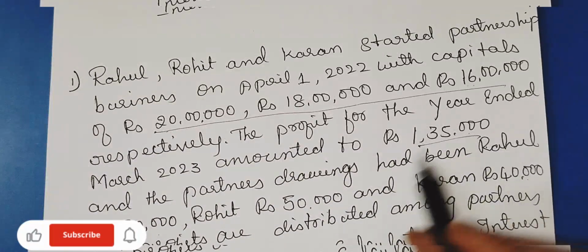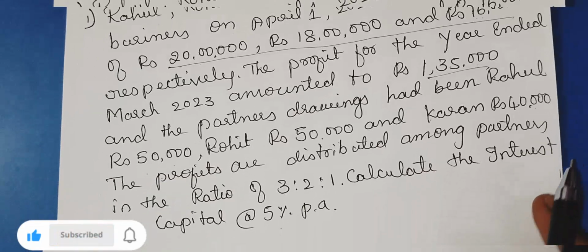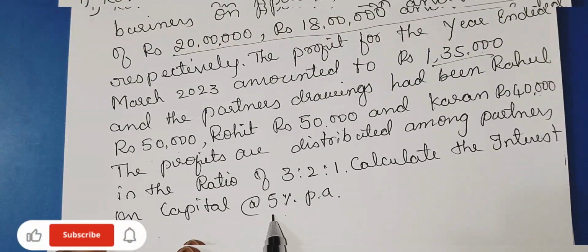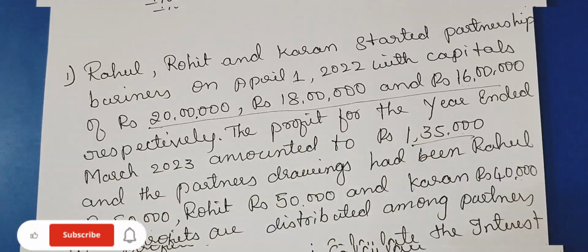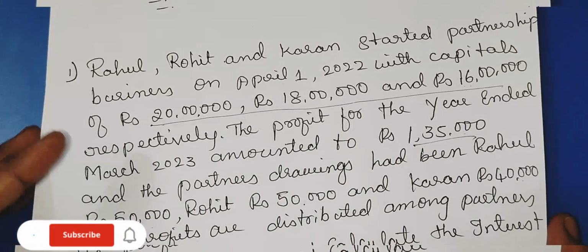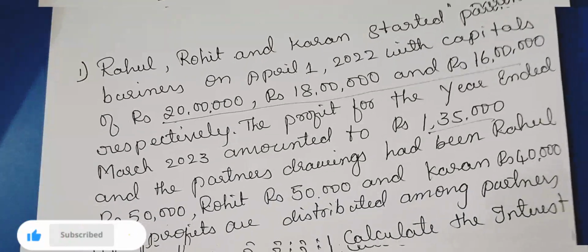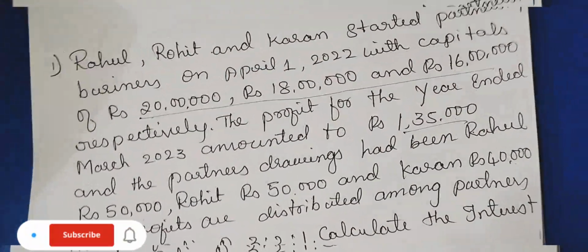So this is the information which you need to ignore, and only here you need to concentrate on what is the rate of interest which is provided and the capital. If there is any additional capital or withdrawal on the capital, that needs to be considered. Okay, has anyone withdrawn or introduced additional capital? Now what is the formula?